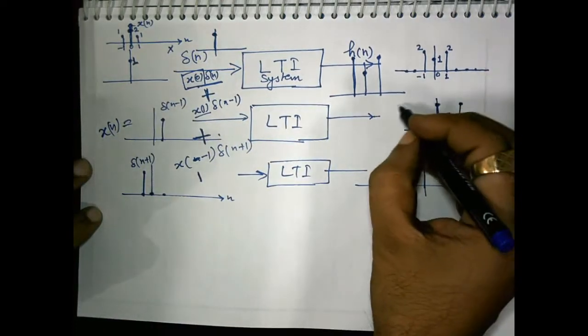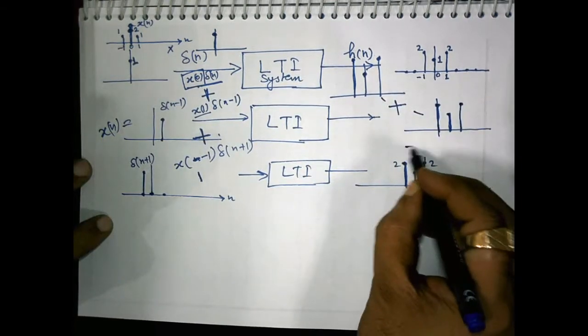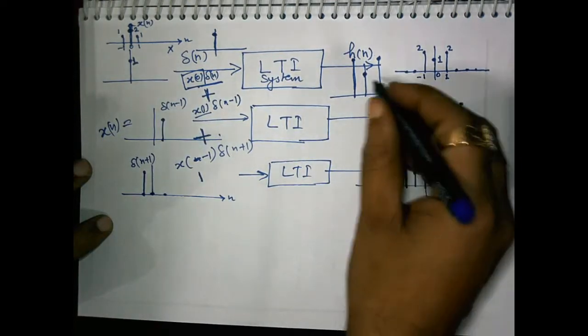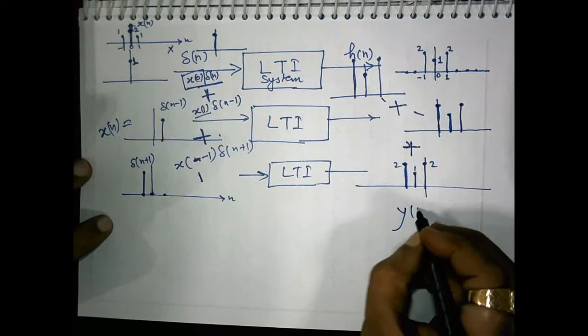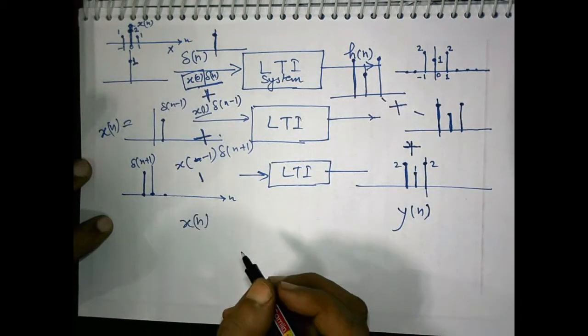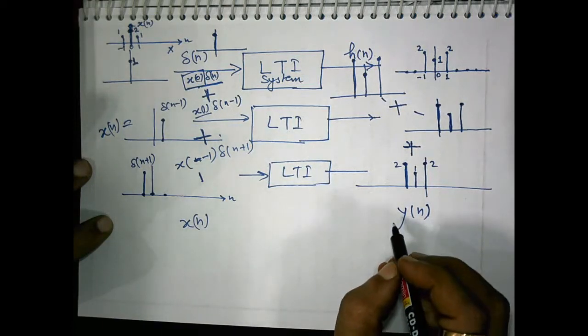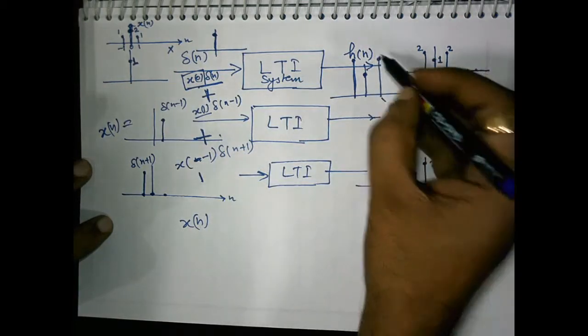And if we add all these outputs also, this output and this output, what we obtain is the final output yn. So if we apply xn, we obtain yn, and yn is obtained in terms of hn.